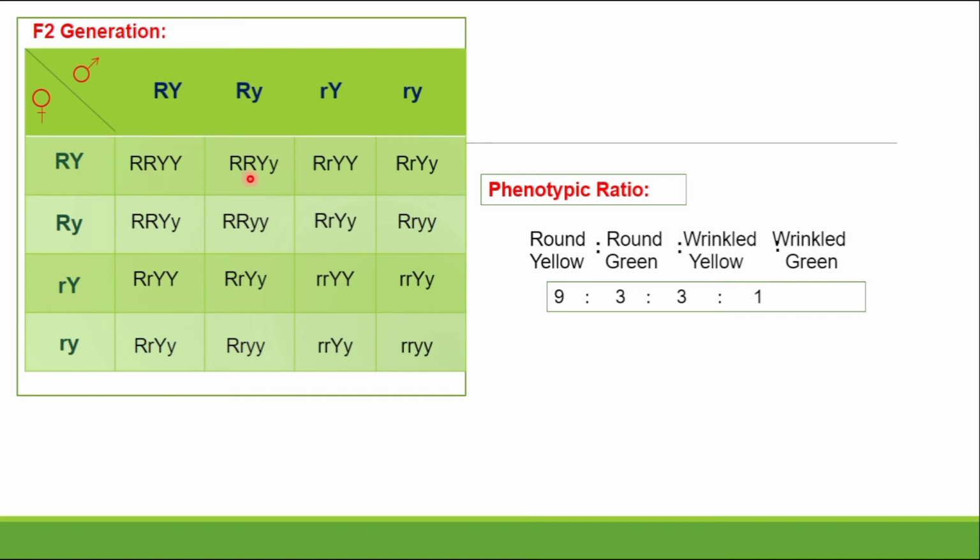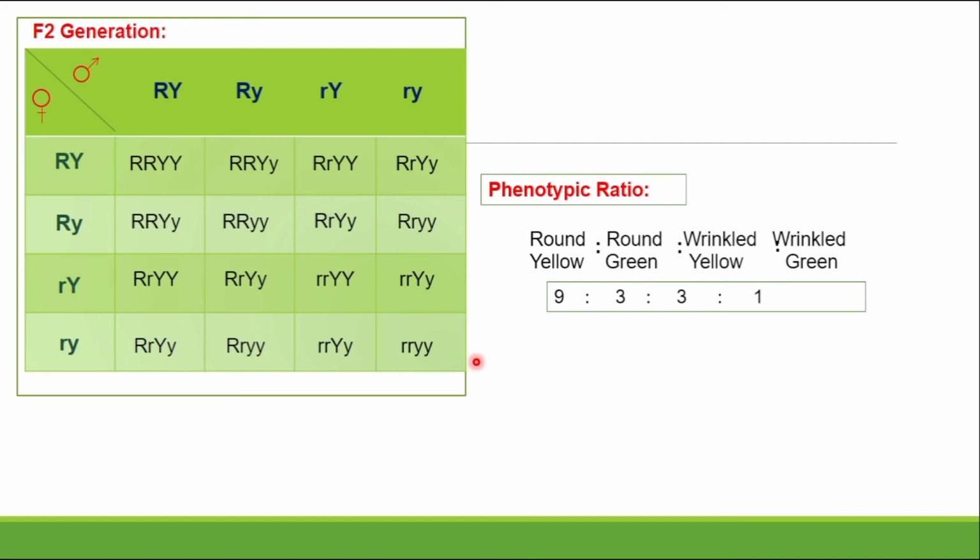This is also the yellow round. This is also the yellow round. Then it is again the yellow round. Then this one is the round green. This one is the yellow round. This one is a round green. Then this one is again the yellow round. Wrinkled yellow. This one is a wrinkled yellow, and this one is a wrinkled yellow. What's the last one? The last one is also a round green. Then this one is a wrinkled yellow, and the last one is a wrinkled green.